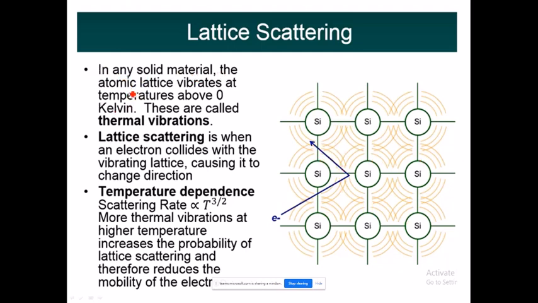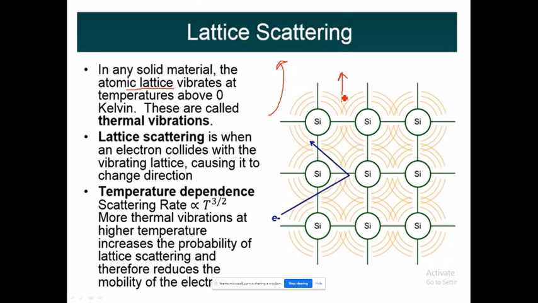So in any solid material, the atomic lattice vibrates at temperatures above 0 Kelvin. Whenever the temperature is increased, what happens? We have seen that whenever the temperature is increased, electrons get energy, they jump from the valence band to the conduction band, and they start moving in the conduction band. Yes, they are free electrons.